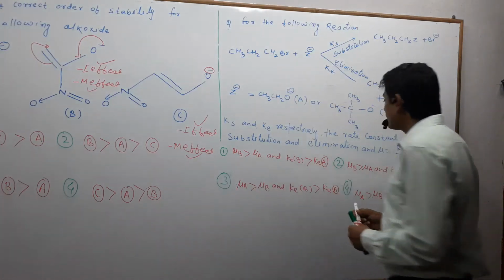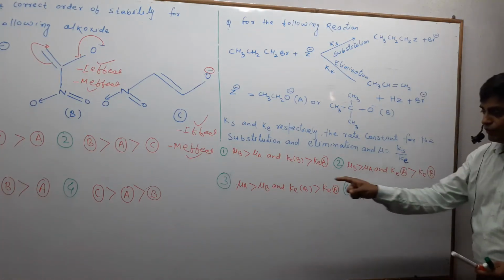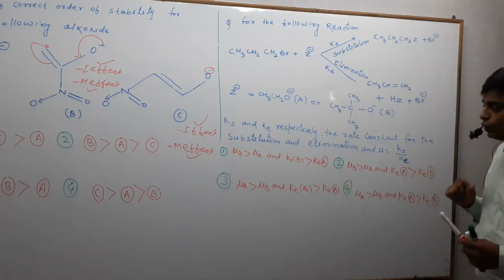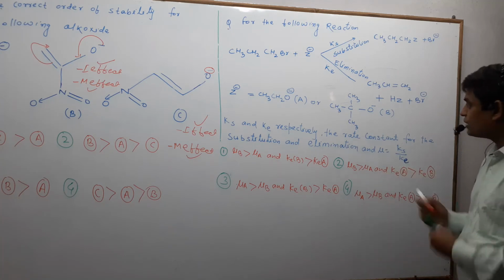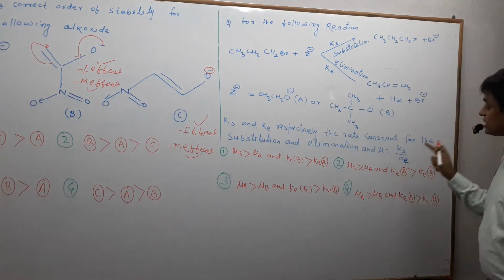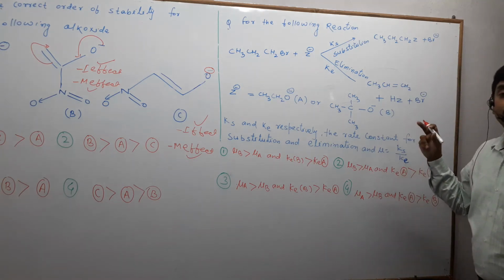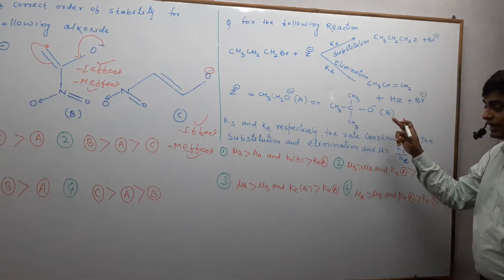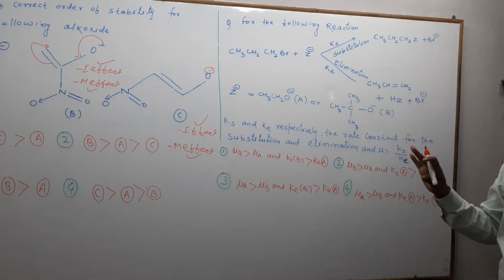If you take mu A, that means ethoxide ion, then substitution will be possible, but in B substitution will not be possible.